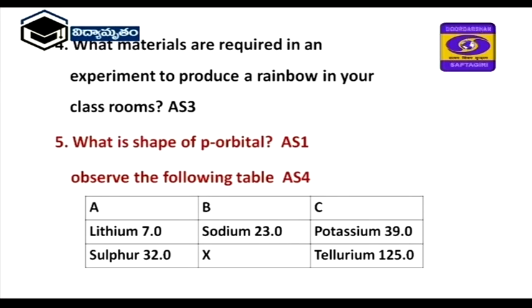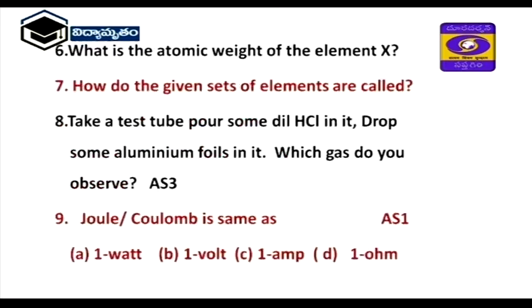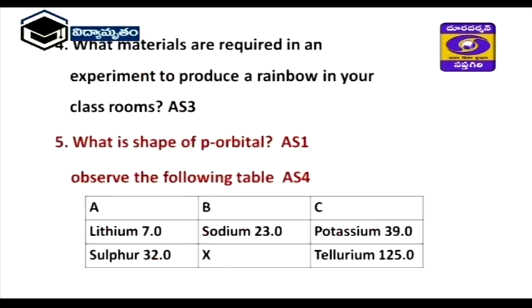Next, you observe the table. Observing this table, we will have 2 questions depending upon it. Lithium is 7, sodium is 23, potassium is 39. Here sulfur is 32 and tellurium is 125. Here the masses are given. Observe the question, what is the atomic weight of the element X? Once again you see, the average of the first and third, that is 32 and 125, will give the value